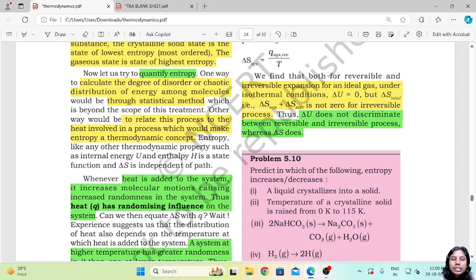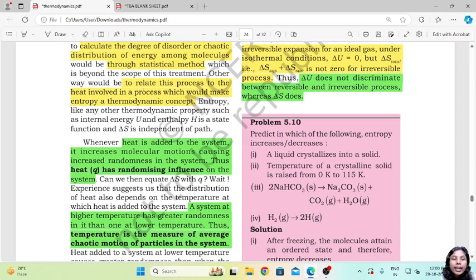But this is beyond what we need for day-to-day purposes. Another way is to relate this process to the heat evolved in the process, which would make entropy a thermodynamic concept. So we could consider entropy as a measure of the heat involved or released in the process.